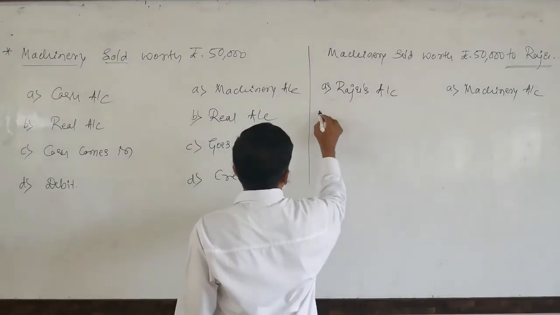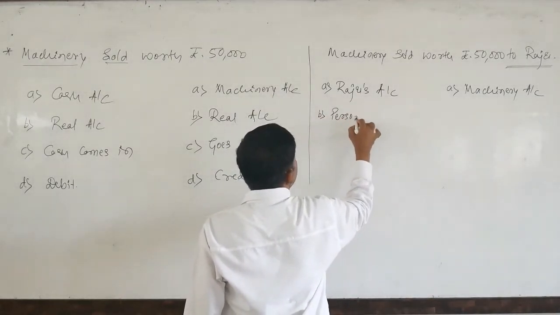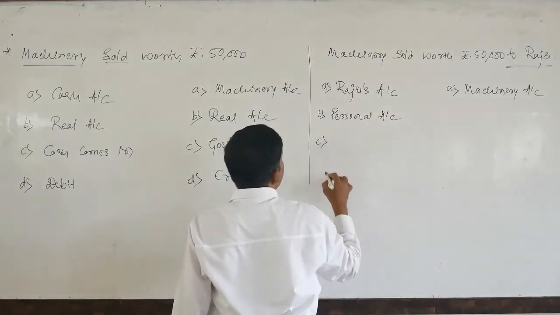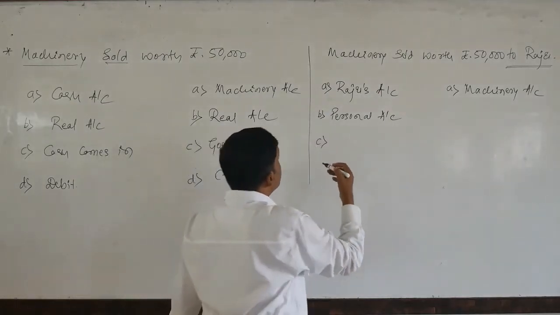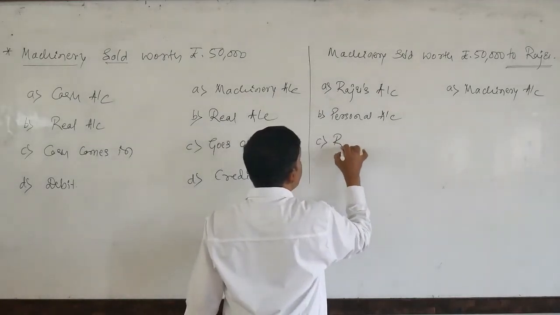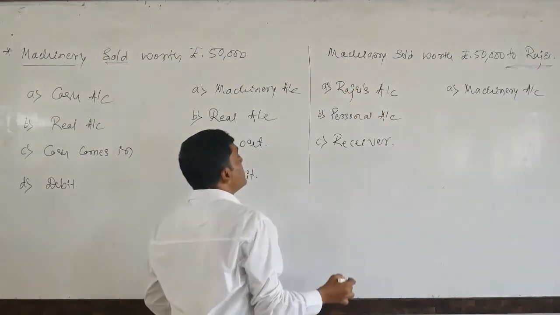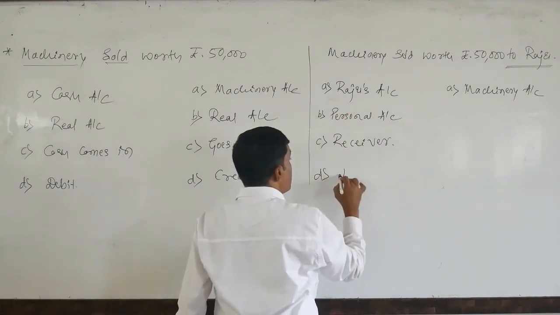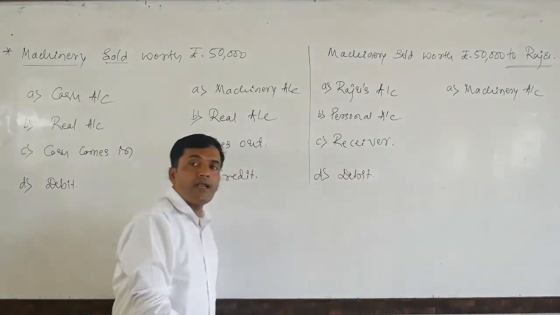Look here. Raju, he comes under personal account. As per the personal account, debit the receiver, credit the giver. So here the Raju is the receiver. So that is the reason we need to debit the Raju's account.